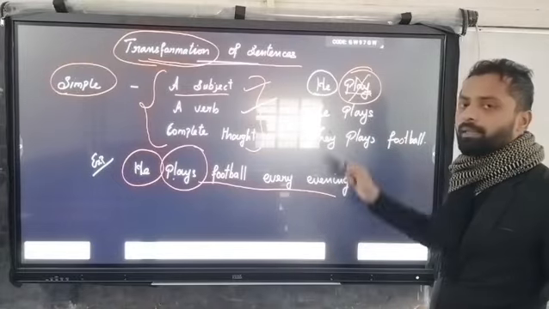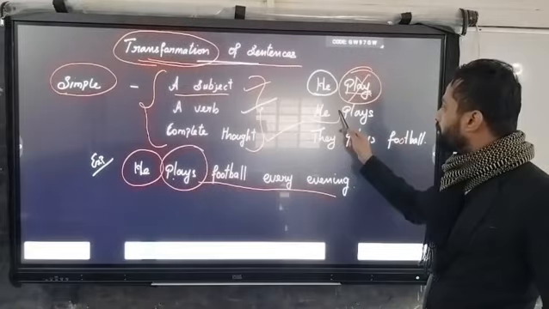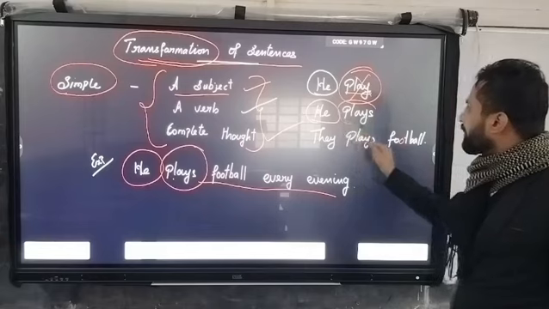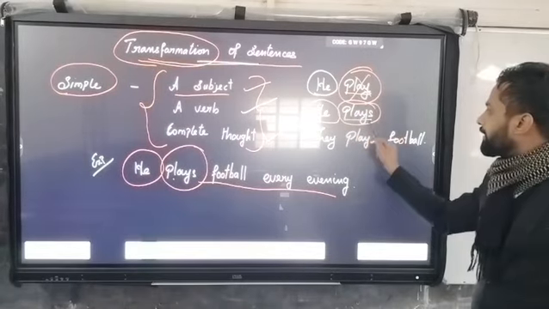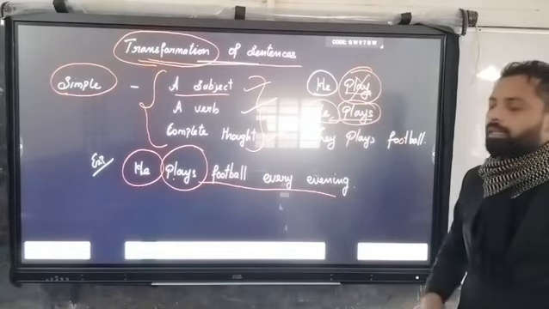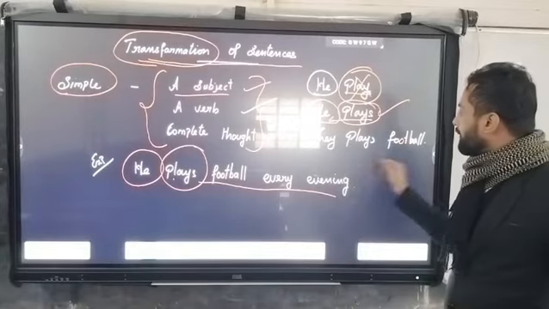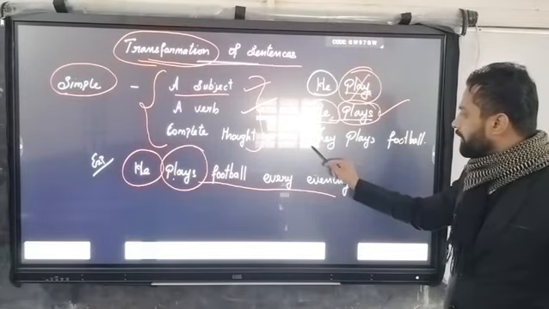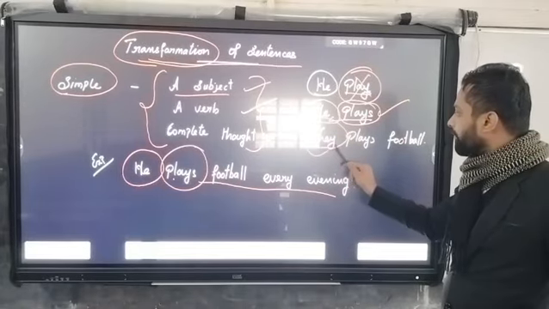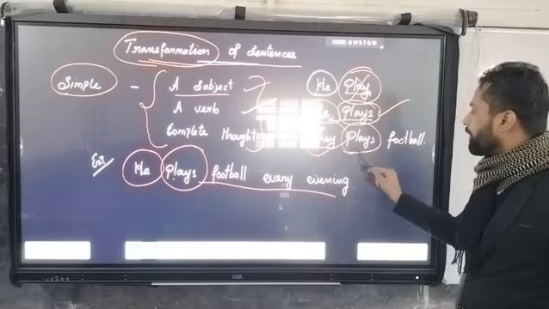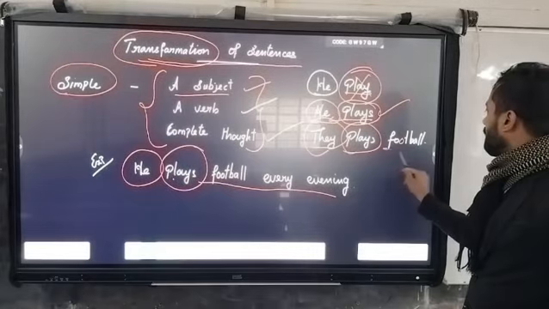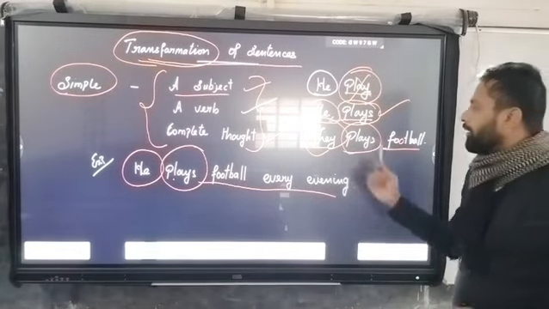Here in this statement, the subject is here, the verb is here, and the verb agrees with the subject, so it is correct. And in this simple sentence, they is the subject, play is the verb, and football is the object.